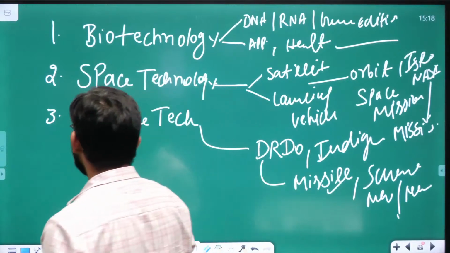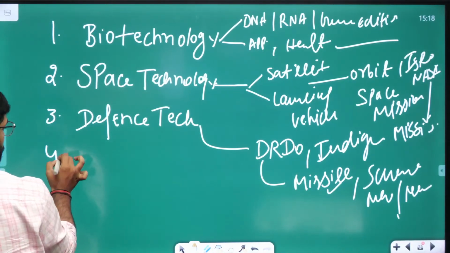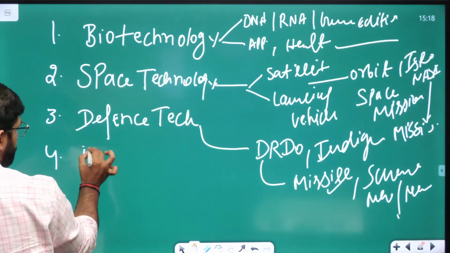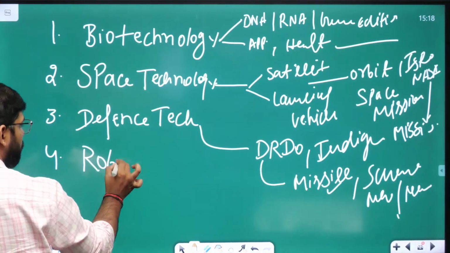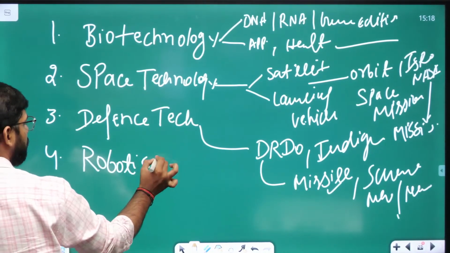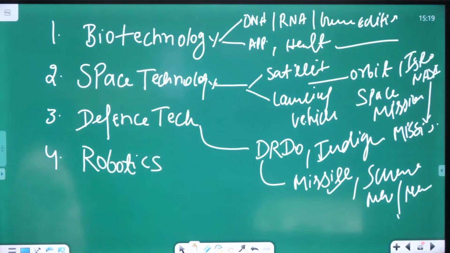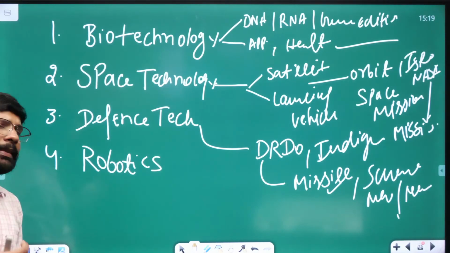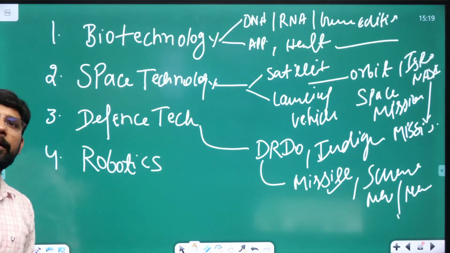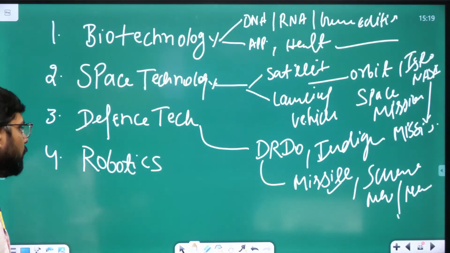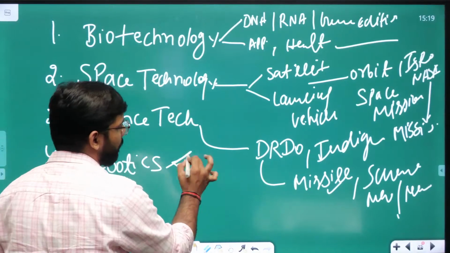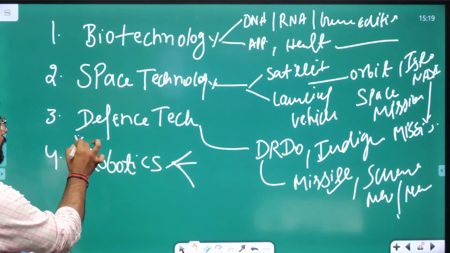The fourth you can make here is robotics, where we are focusing on the specific functions of robots and the application of robotics in the healthcare sector, the nuclear sector, and the agriculture sector. Then we focus on the application. This is specifically the main perspective.